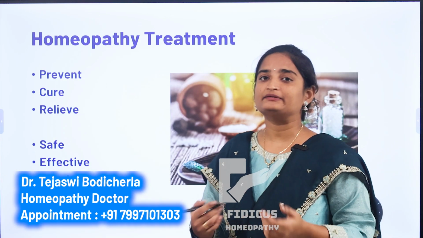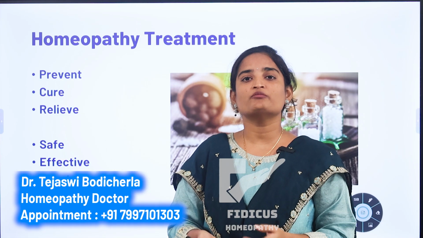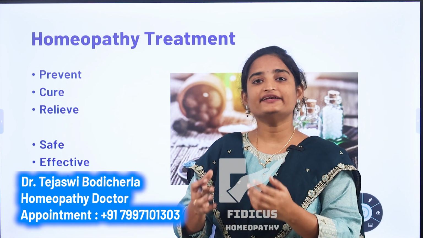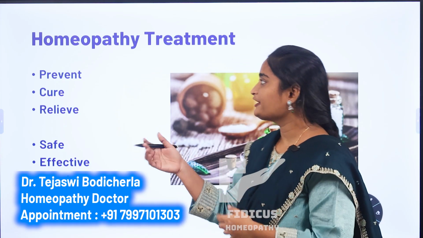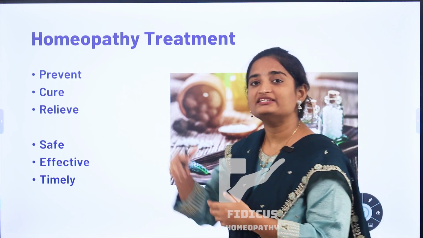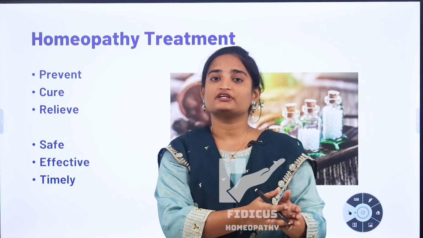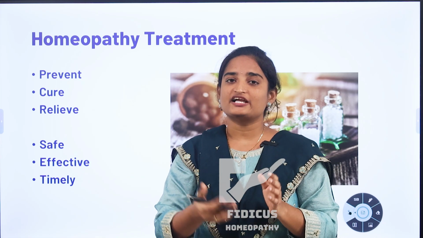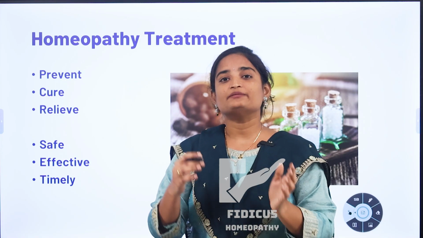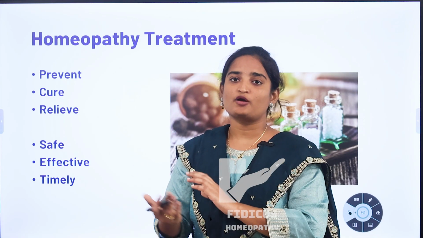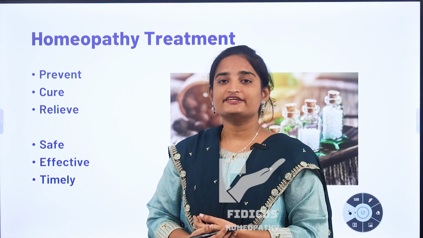Now coming to the homeopathic mode of treatment. It means how homeopathy can help irregular periods and infertility. Homeopathy gives a holistic approach in the treatment, which means by using these homeopathic medicines, we can prevent the recurrence of irregular periods. Once we use the medicines for irregular periods, they can improve our body's natural immunity, and also balance the natural hormones in our body, so that it may prevent the recurrence of irregular problems in the future. And also by using this homeopathic medicine, we can cure conditions like